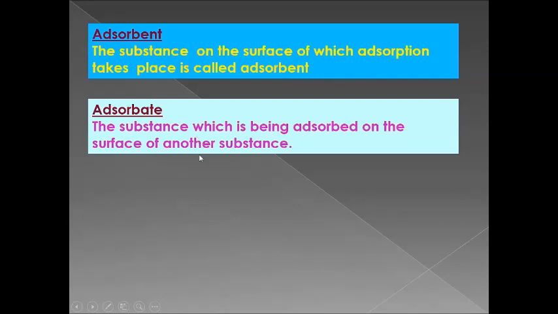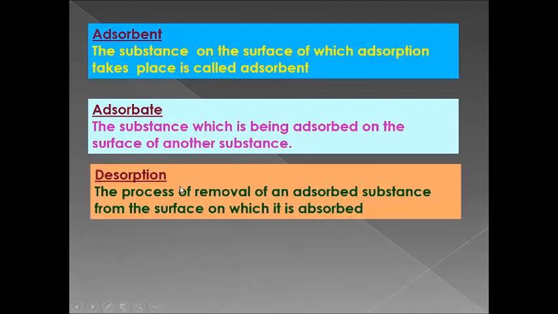Adsorbate. The substance which is being adsorbed on the surface of another substance is said to be adsorbate. Next term is desorption. Desorption, the word itself, has a meaning. That is the process of removal of an adsorbed substance from the surface on which it is adsorbed. If we are removing the adsorbed substance from the surface, then the process is named desorption.